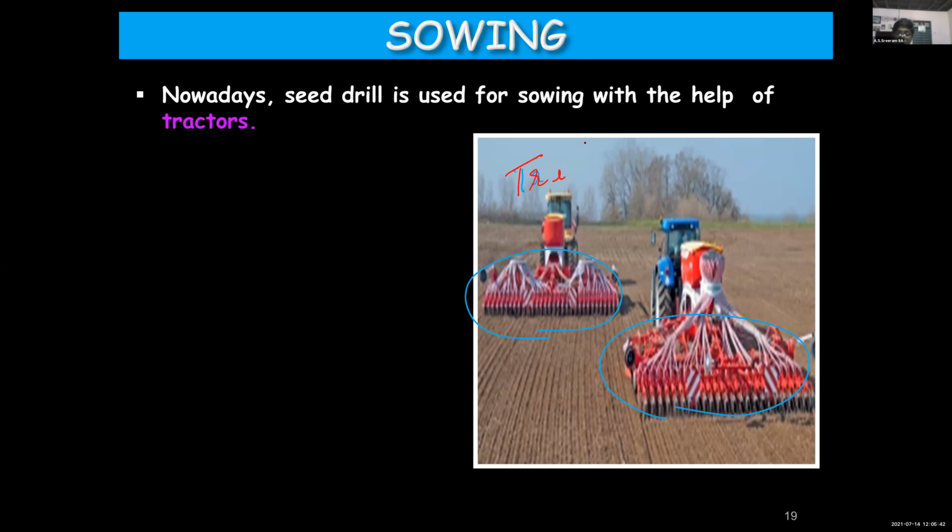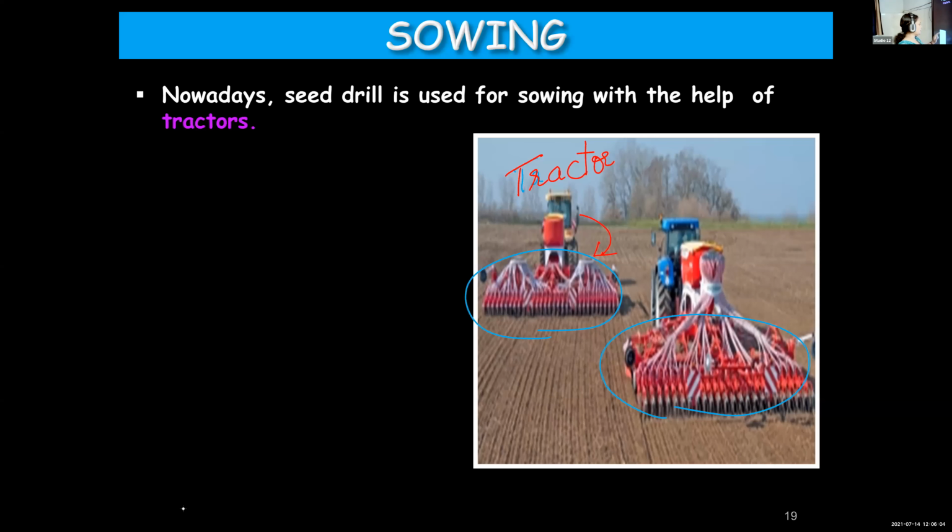Tractor driven cultivator. So to a tractor, this seed drill is attached. Nowadays, we make use of a seed drill for sowing the seeds, because when compared to a traditional tool, this has several advantages. So you are going to learn 3 advantages.